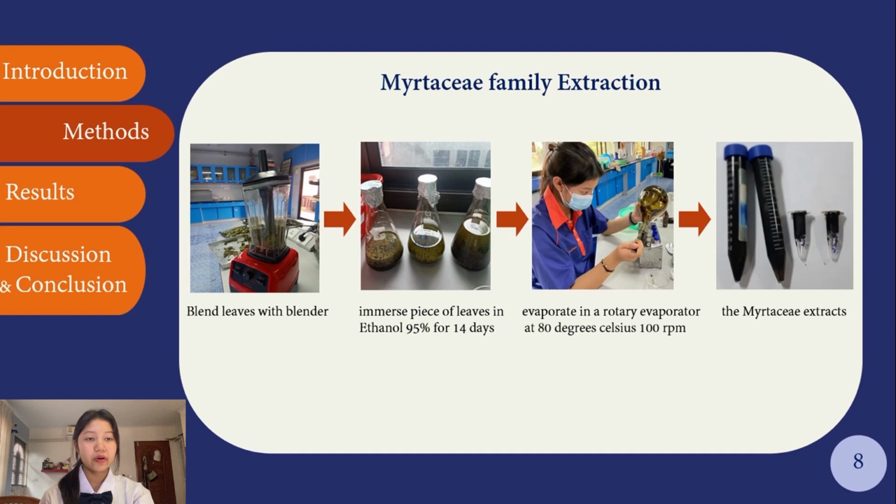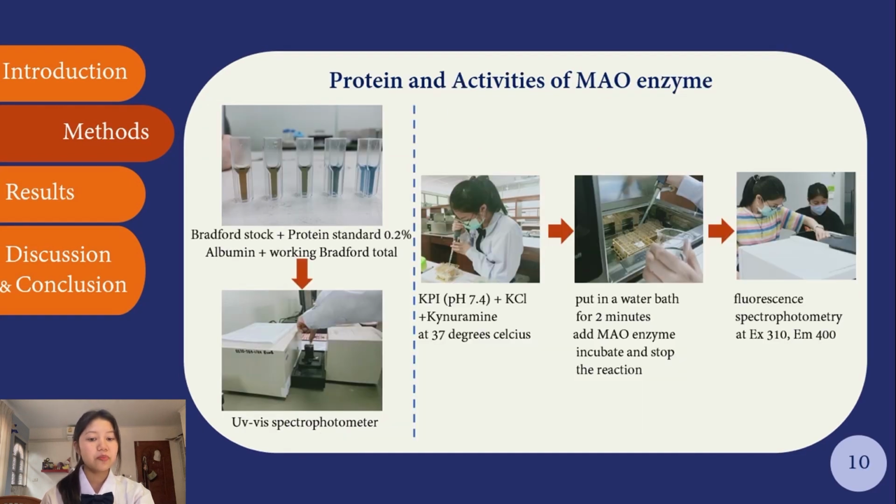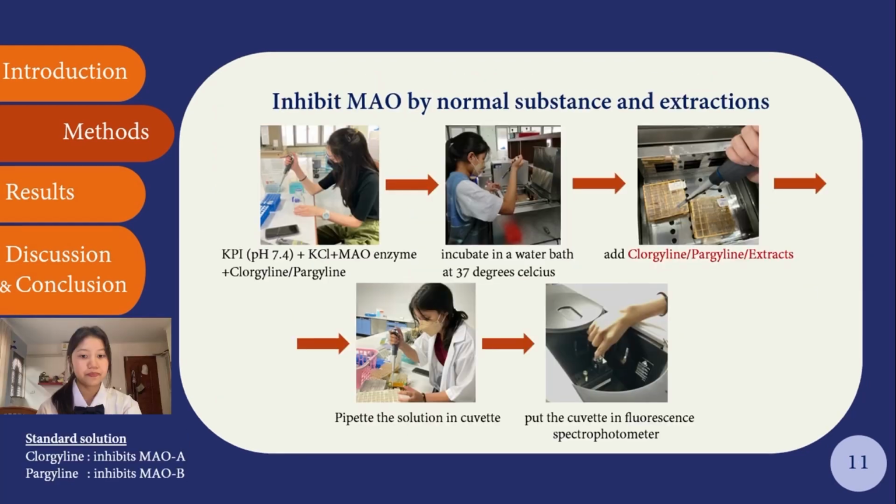For Mya-TACF family extraction, we use 95% ethanol and then we evaporate it. For extracting MAO enzymes from pig brain, we blend the pig brain and put it in a centrifuge. For measuring protein, we use the Bradford test, and for measuring activities, we use fluorescence spectrophotometry. To inhibit the enzyme by standard solution and extracts, for the standard solution we use clorgyline or pargyline, and for extracts, we use our extracts.